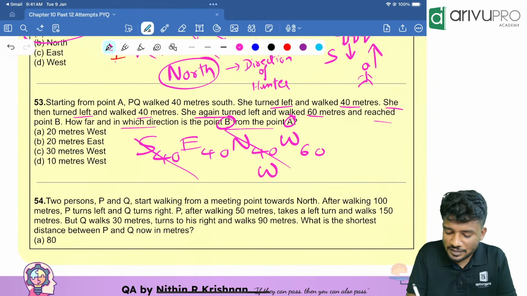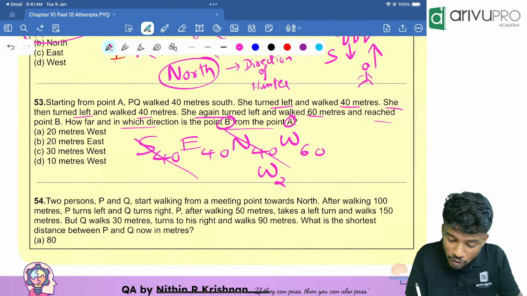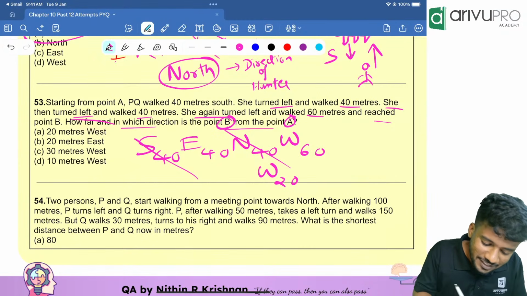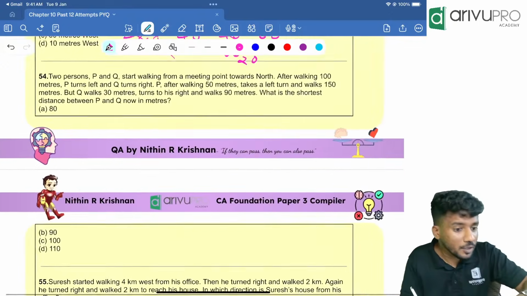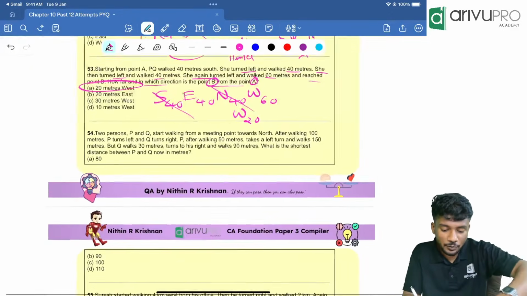Which is bigger one? West 60. 60 minus 40 is 20. So 20 meter west is your answer. Option A. Now we are going to the last 3 questions.